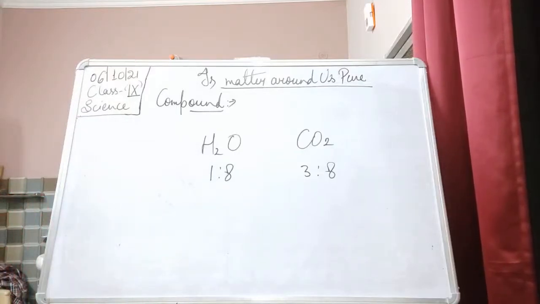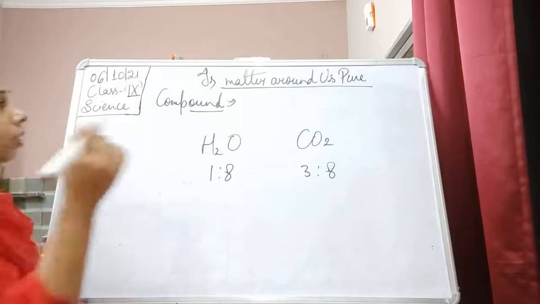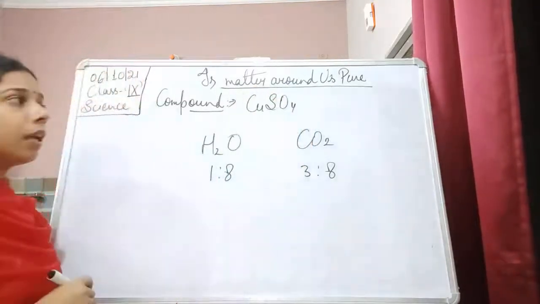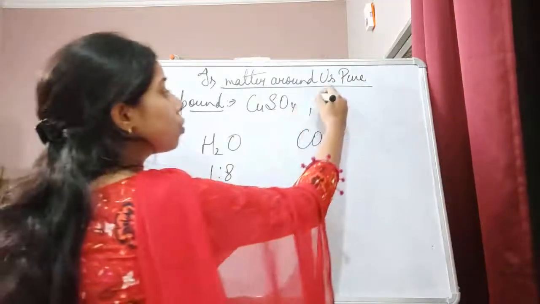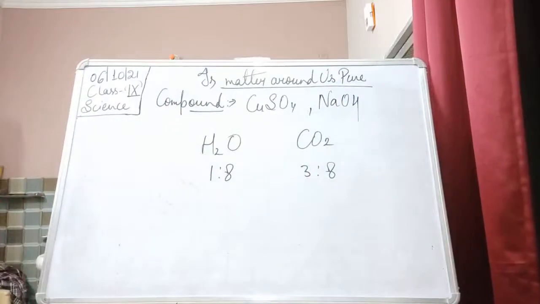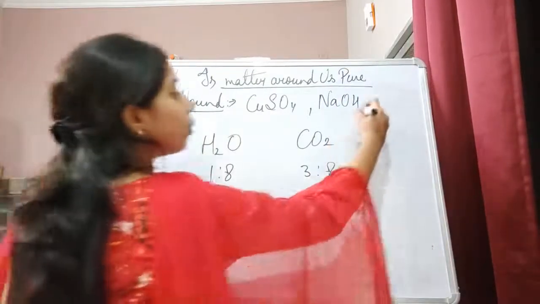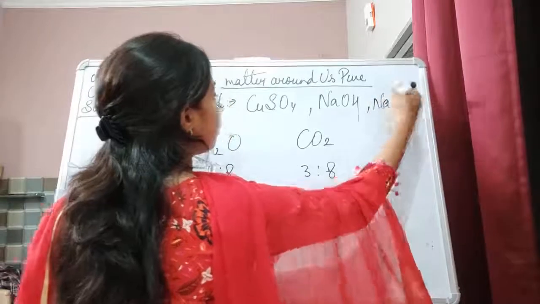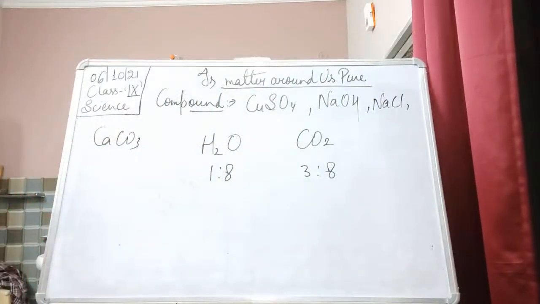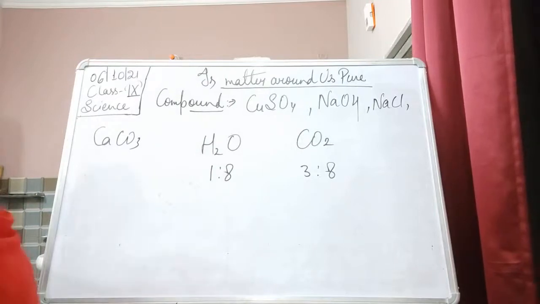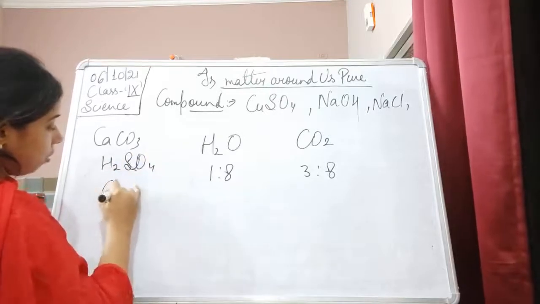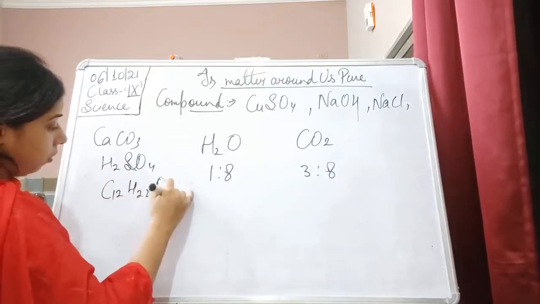Okay, now let us see some other examples, like copper sulfate. Copper sulfate is also a compound. Then sodium hydroxide, NaOH, that is also a compound. Then calcium carbonate, CaCO3, sodium chloride, NaCl, sulfuric acid, sugar, glucose.